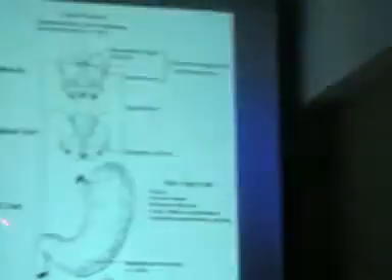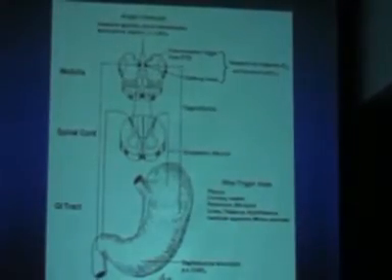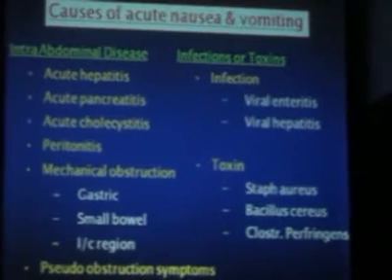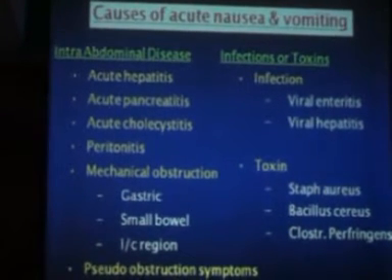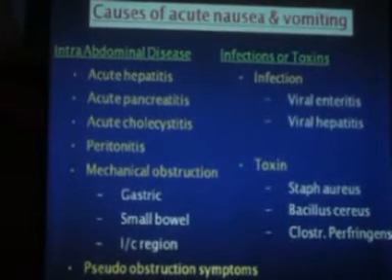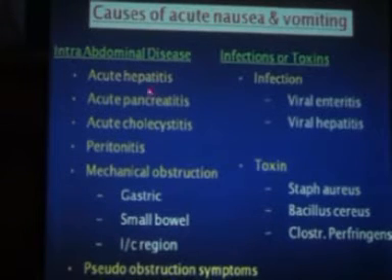And these are all the pathways of the vomiting and various causes. We'll not go into this diagram, we'll come here. So these are all the causes of vomiting. These are the GI causes of vomiting. Like any organ inside the abdomen, when it is stretched and inflamed acutely, you get vomiting.